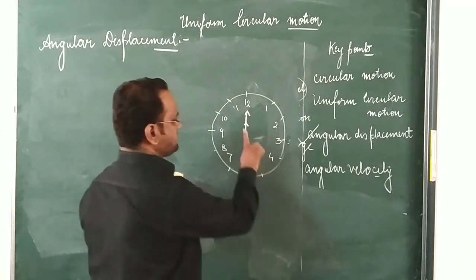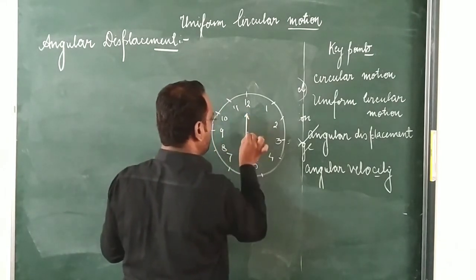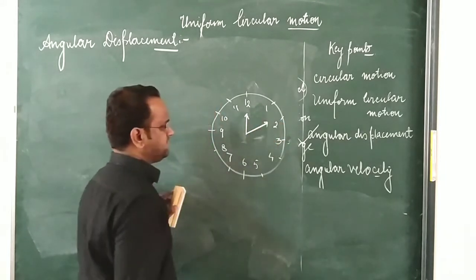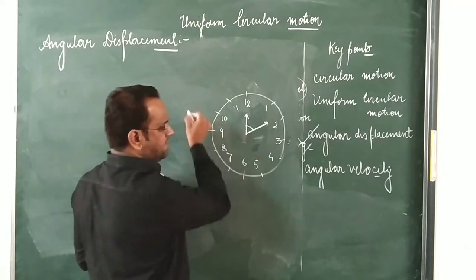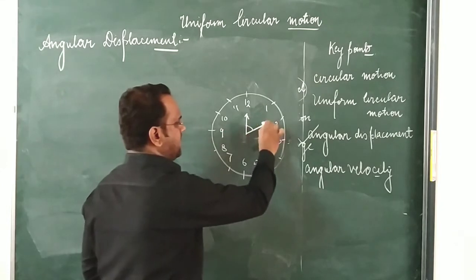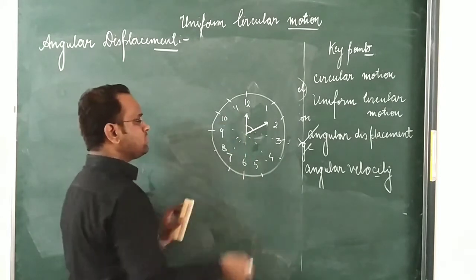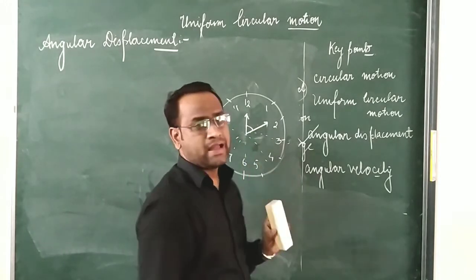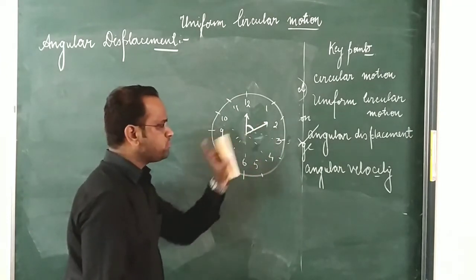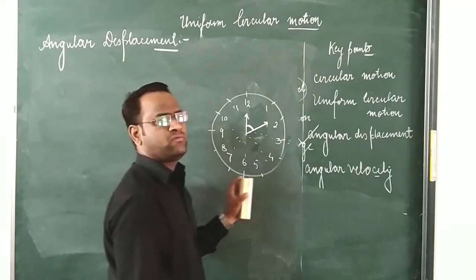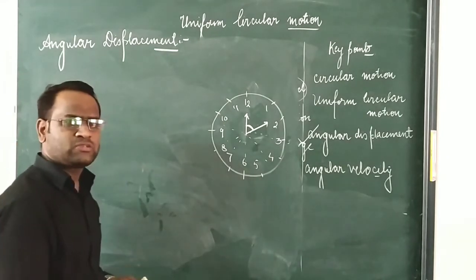Now as the time starts to exceed, if the time becomes 12 o'clock and 10 minutes, you can see that there is a variation between the minute hand and the hour hand. This hand is moving in a circular path like this, like this, like this. From here we can see that there is some angle swept by these two hands. So with the help of this diagram, we are going to discuss angular displacement. What do you mean by angular displacement?